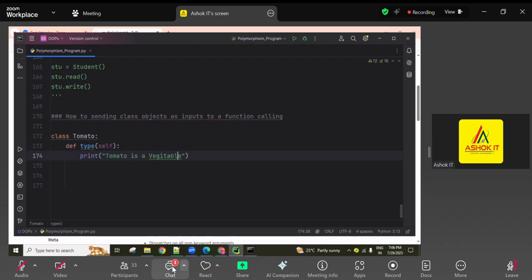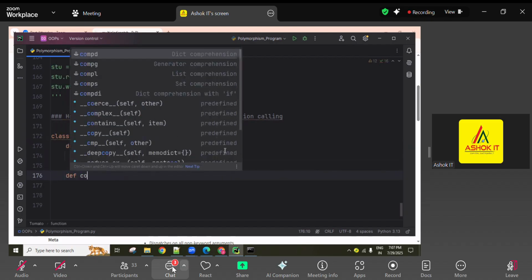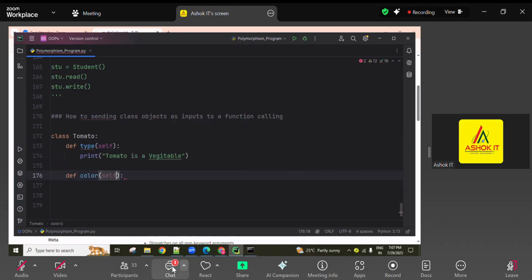Next, color, or price related, we can write. Tomato's general color is red, so print: it looks like red color. Just one I created.